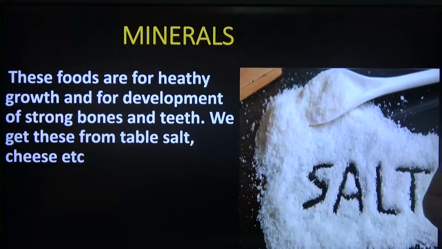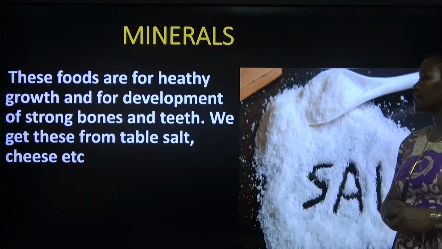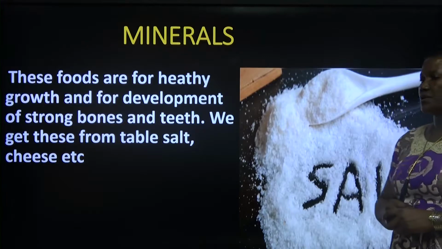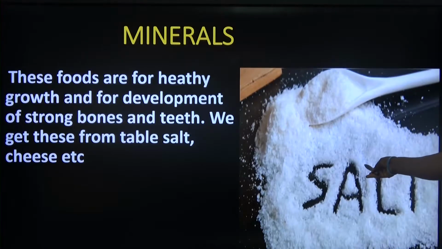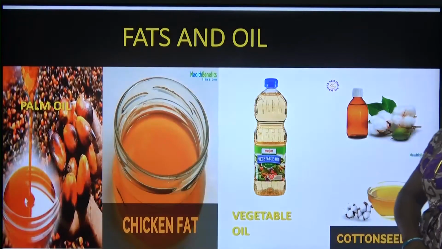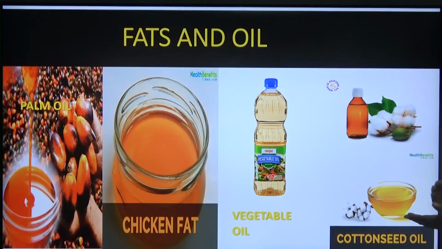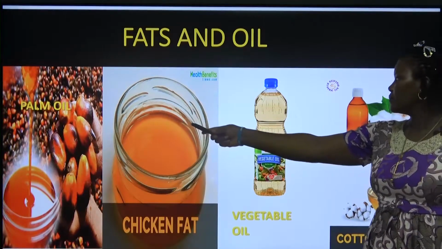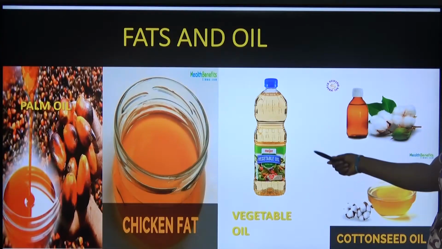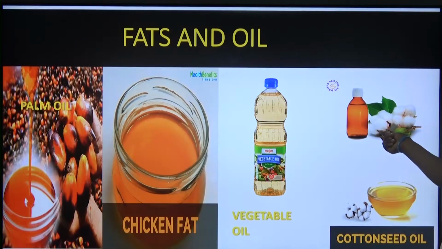The next class of food we are to discuss is mineral. Minerals help to build and develop healthy teeth and strong bones. Minerals can be found in salt, the salt we use in cooking. We have fats and oil. The foods that contain fats and oil are palm oil, chicken fat, vegetable oil, and cotton oil.